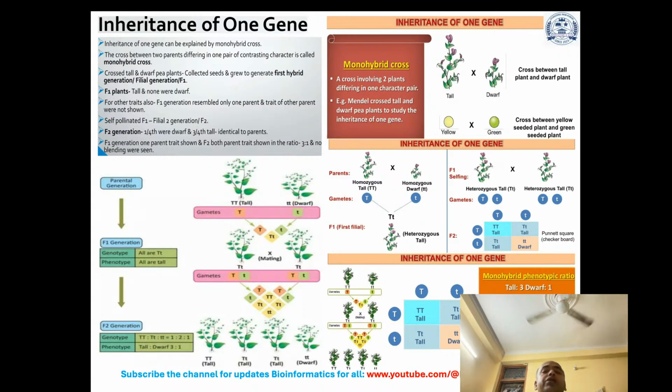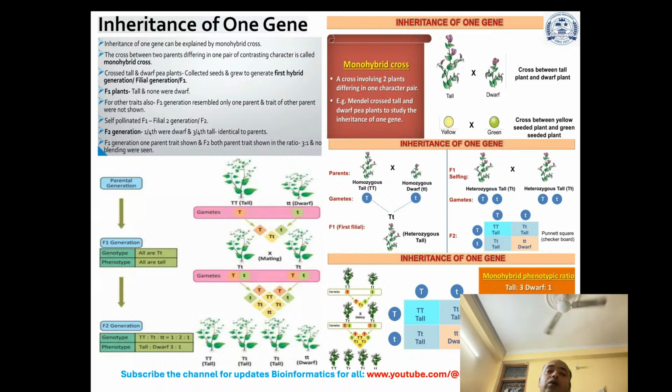Now, the inheritance of one gene can be explained by a monohybrid cross, the cross between two parents. The cross between two parents' offspring in one pair of contrasting characters is called a monohybrid cross. Now, Mendel crossed tall and dwarf pea plants, collected seeds and grew them to generate the first hybrid generation or first filial generation, that is F1. The F1 plants were all tall and none were dwarf.